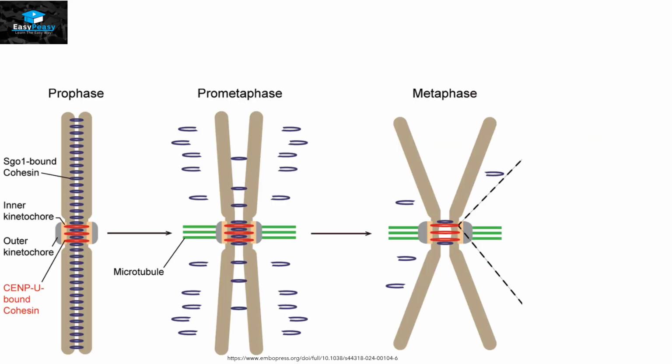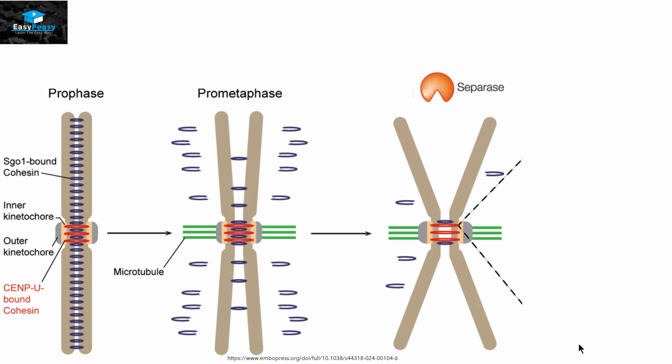Even at the time of metaphase, when this CENP-U protein is going to get degraded, the cyclin-dependent kinase is going to work over there too. So as we discussed before, in anaphase, we have an enzyme called separase that is going to degrade the CENP-U bound cohesin protein.